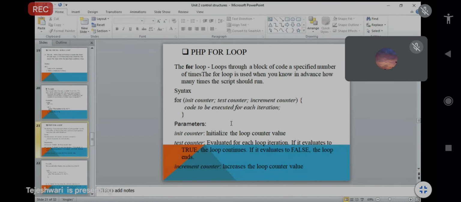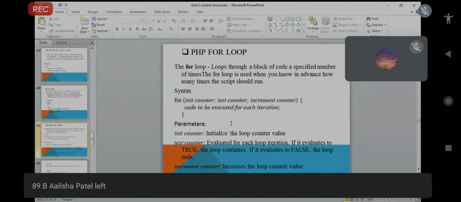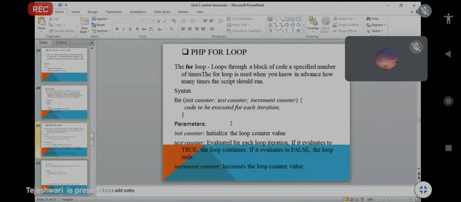In this part, if the condition given is true, then the loop will continue; otherwise it will not be executed and will be terminated. Whatever you have given, if it is false, the loop will end there.